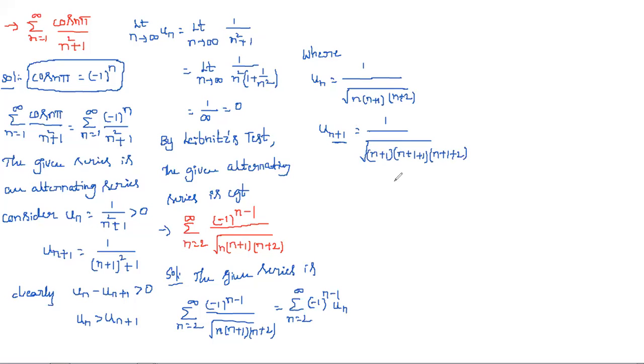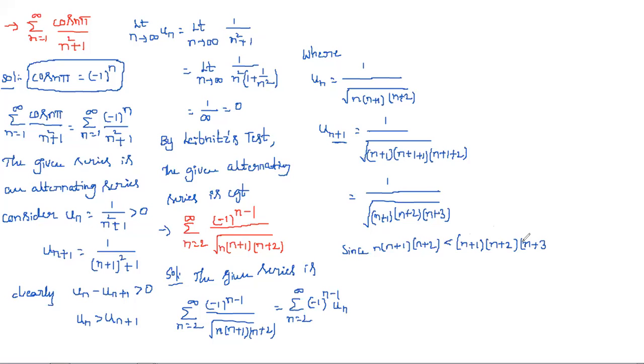So we get 1 by square root of n plus 1, n plus 2, and n plus 3. Now, we already know that n into n plus 1 into n plus 2 is always less than n plus 1 into n plus 2 into n plus 3. If you want, you can check that by taking any values. This is applicable from n equals 2 onwards.